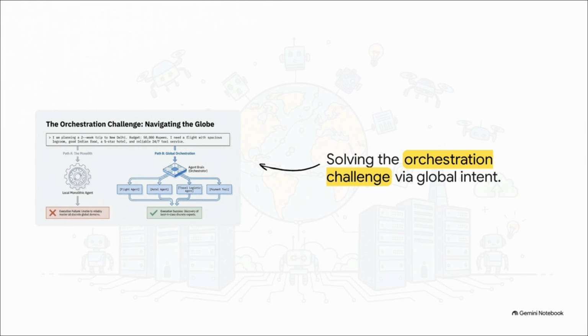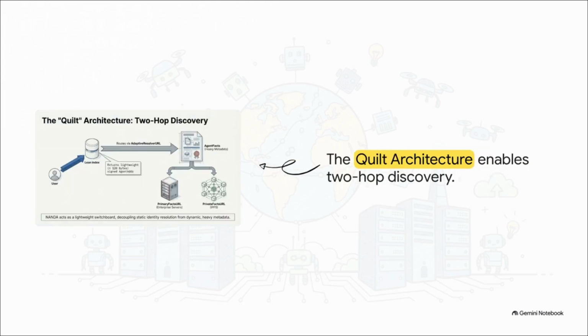But a global orchestrator? It succeeds by breaking your intent down and dynamically routing it to highly specialized flight, hotel, and logistical experts. Looking at the diagram illustrating the agent quilt and local orchestrators, you might be asking, how does this discovery actually happen at such a massive scale? Well, it's through this quilt architecture, utilizing a really clever 2-hop discovery process. Think of the Ananda architecture as a super lightweight switchboard for dynamic metadata. A user hits a lean index to grab a tiny 120-byte address. That address then seamlessly routes to the heavy agent facts that are stored securely over on enterprise servers.